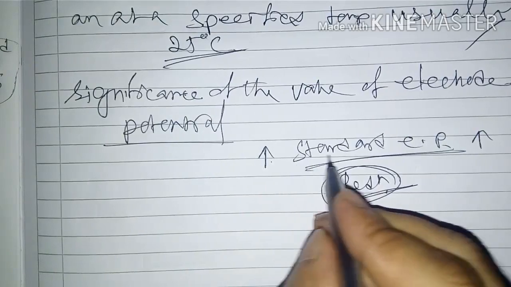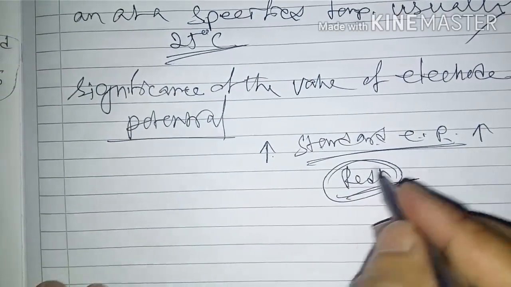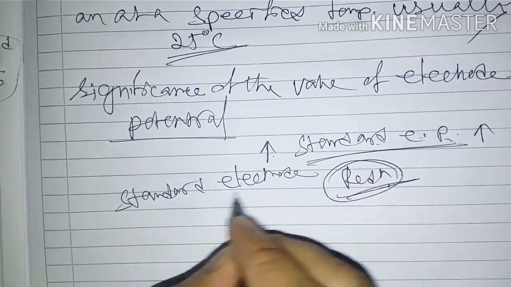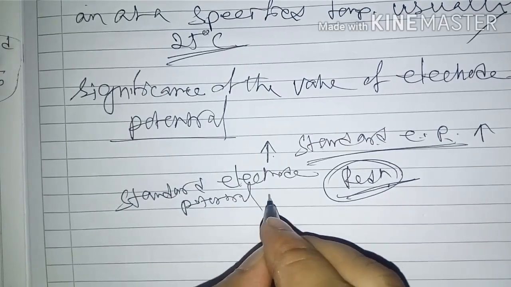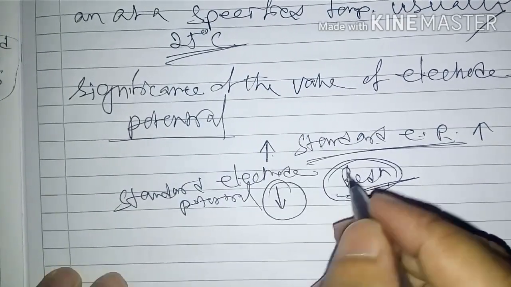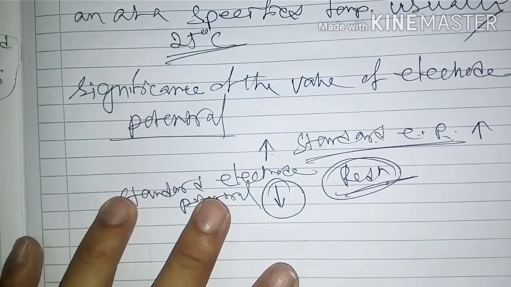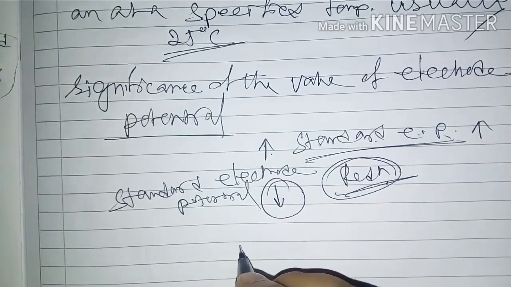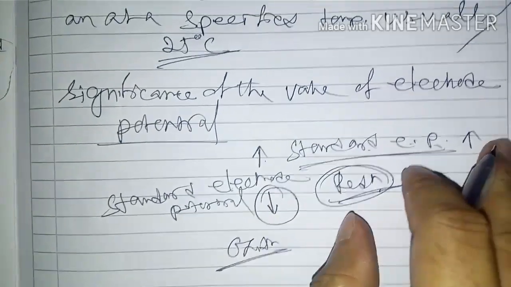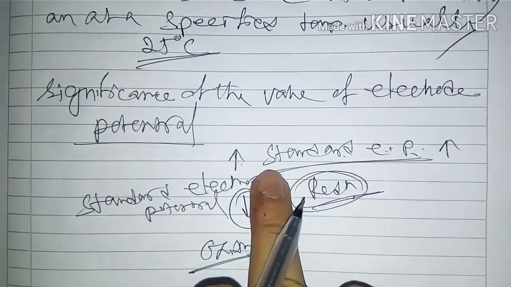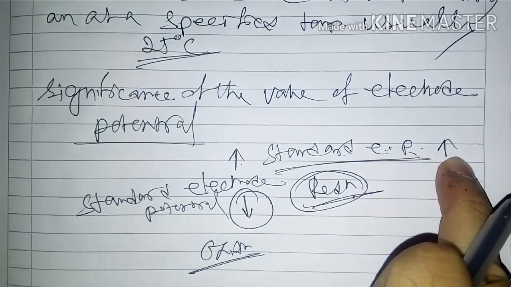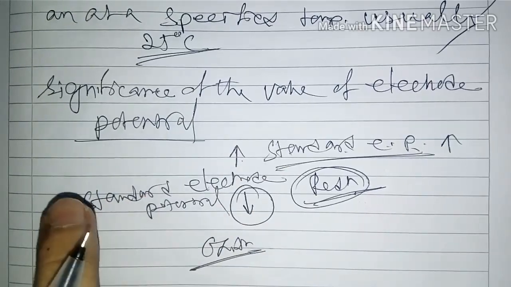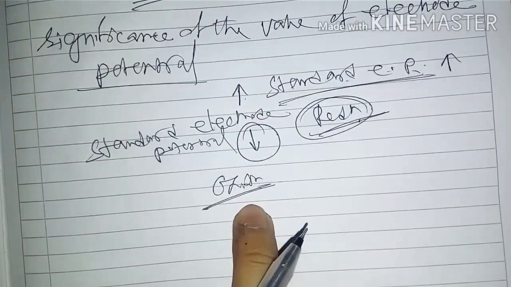Understood? If the standard electrode potential is lower, then this one undergoes an oxidation reaction. Again, I will tell you: if the standard electrode potential is greater, then it undergoes a reduction reaction. If the standard electrode potential is lower, then it undergoes an oxidation reaction.